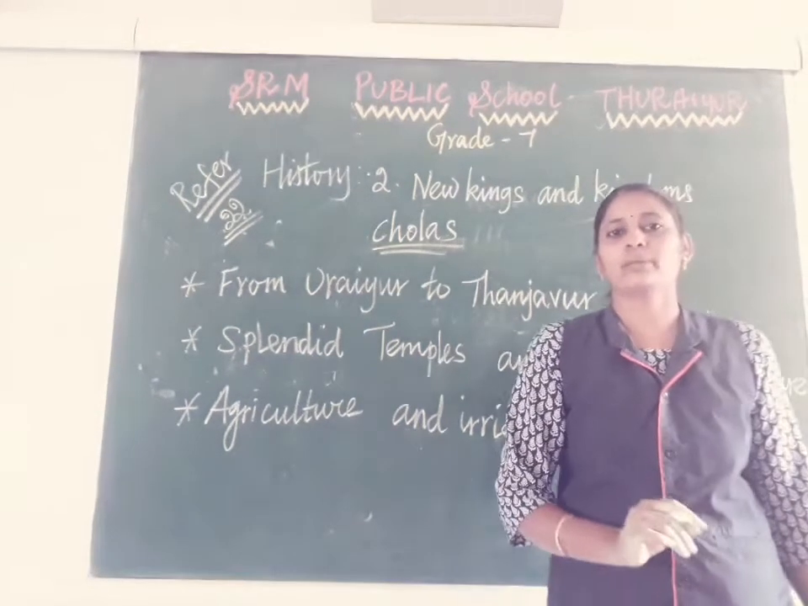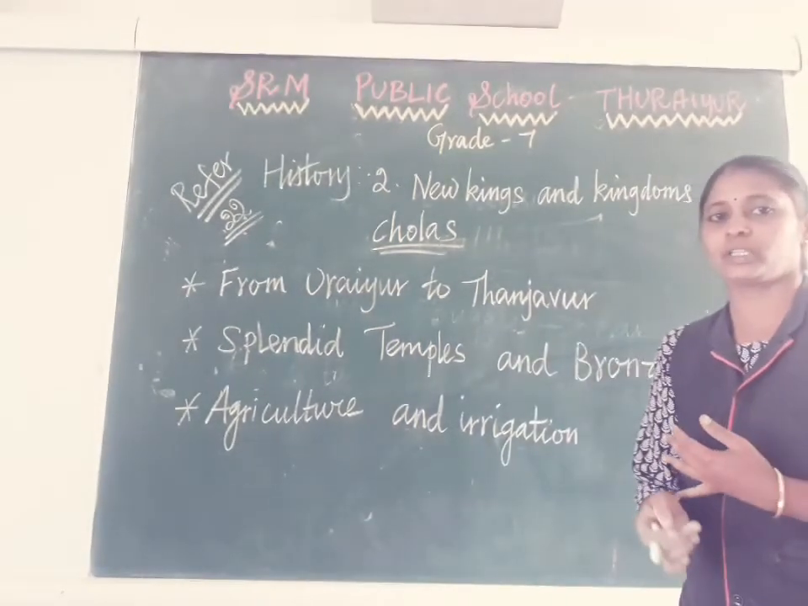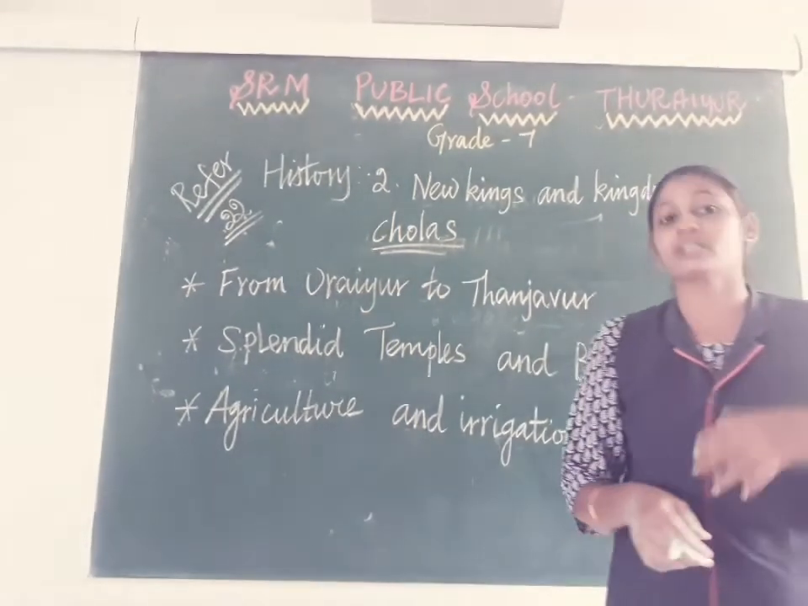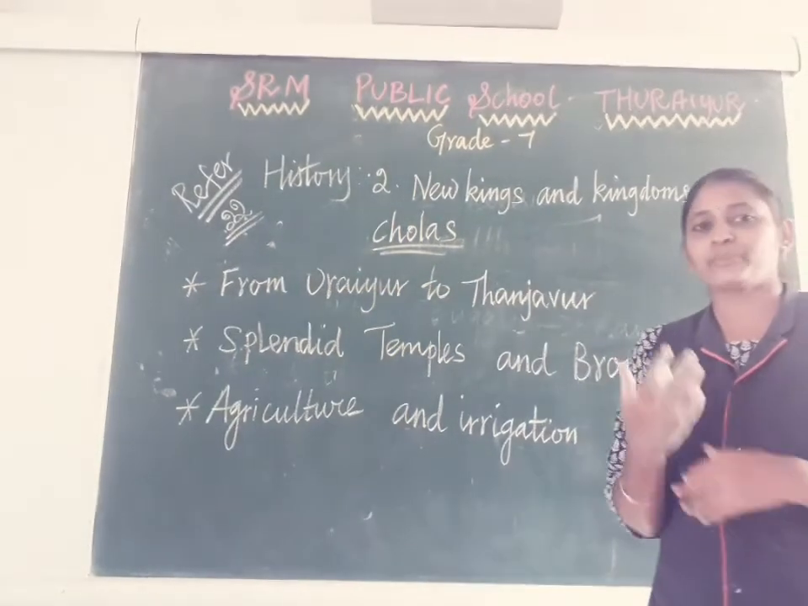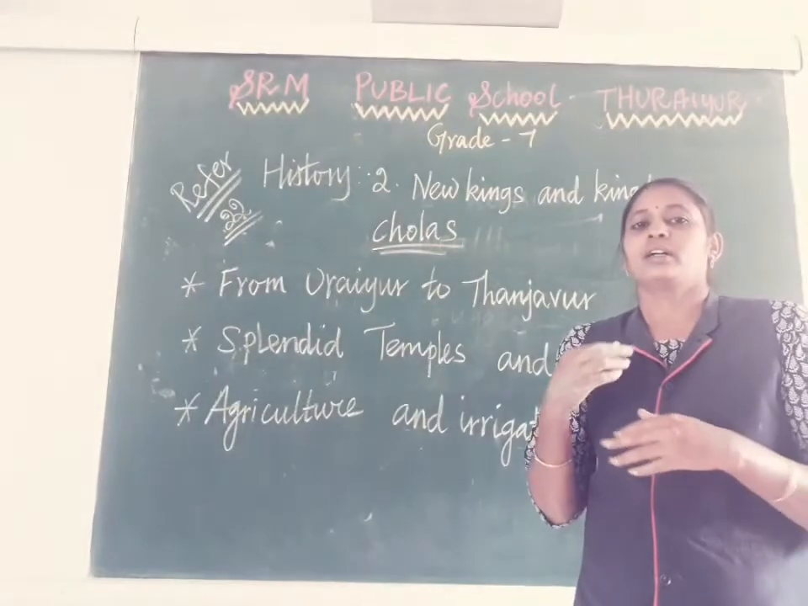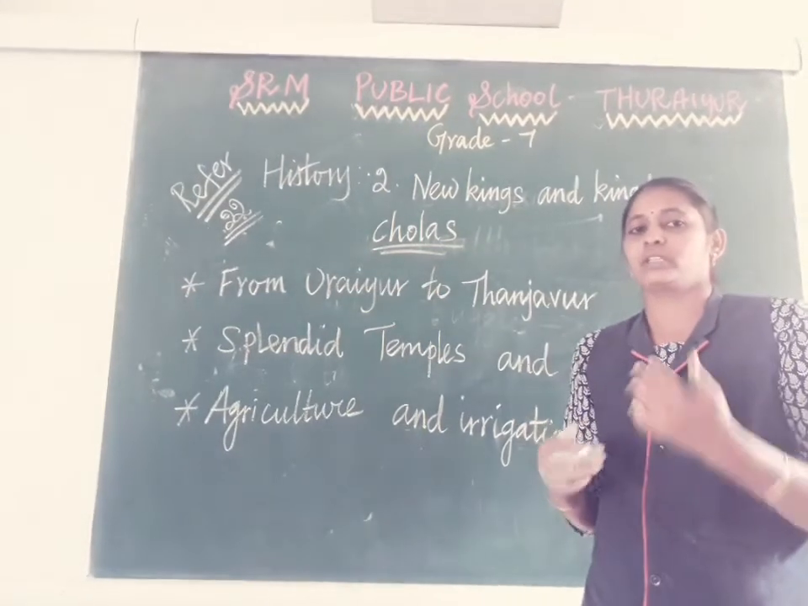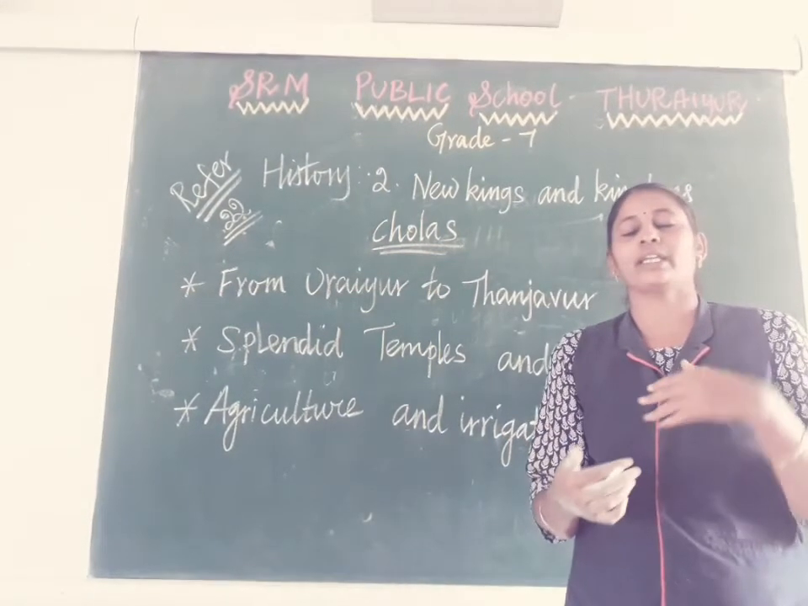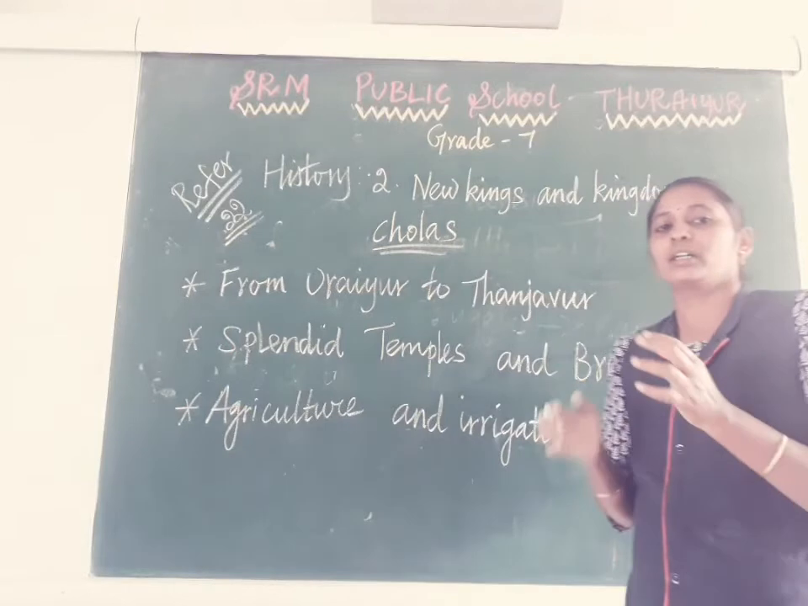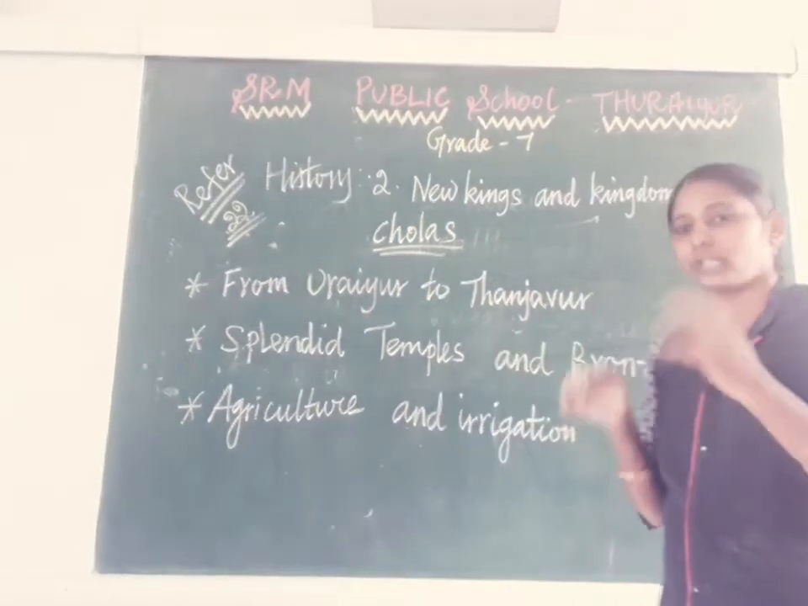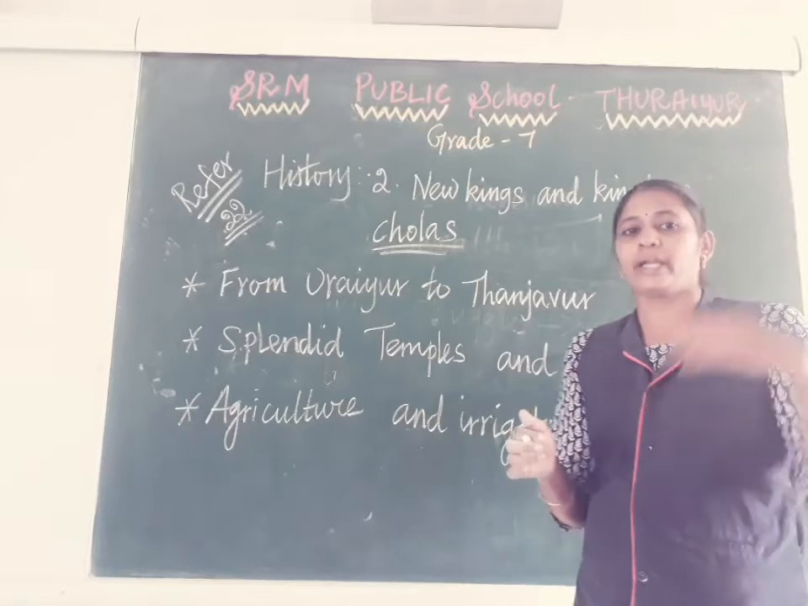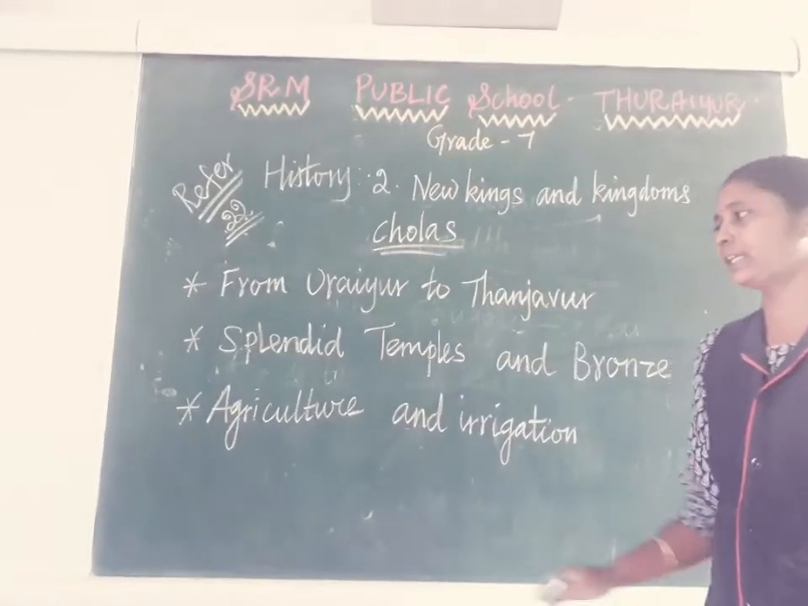The founder of the later Cholas was Vijayalaya Chola. From the Muttarayars he captured the Kaveri Delta region, particularly the area near Trichy, near Uraiyur. That region was captured by Vijayalaya Chola.